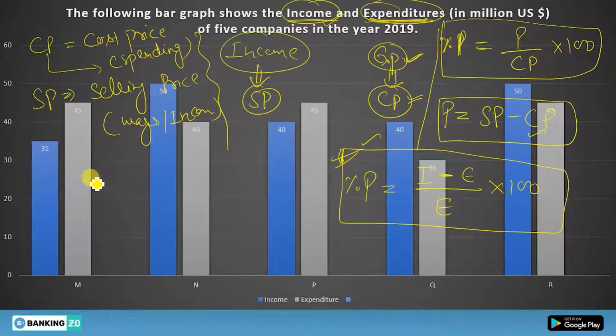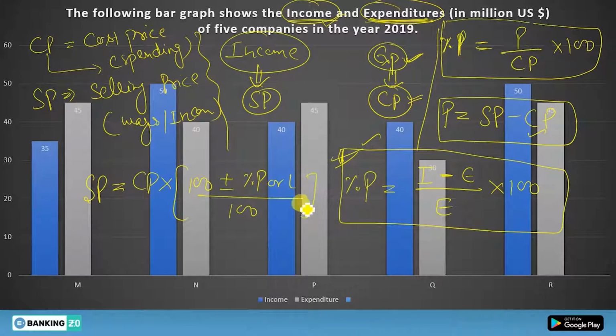Now there is one more formula. If you want to find selling price, selling price will be CP into 100 plus or minus profit or loss, divided by 100. This formula clearly depends upon the question, whether you are given profit or loss. If you are given profit, we will add 100 plus profit, and if you are given loss, then you will write 100 minus loss. Okay, so I hope this concept is also clear to you.